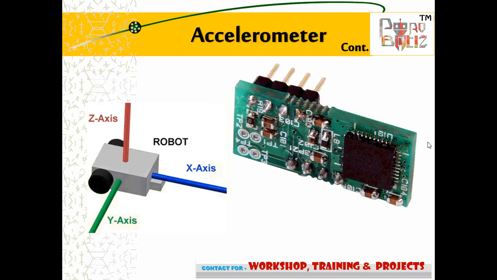I will explain the accelerometer diagram. When it moves up, it is in a clockwise direction, and when it moves down, it moves in an anti-clockwise direction, and when it moves sideways, it is a clockwise direction.